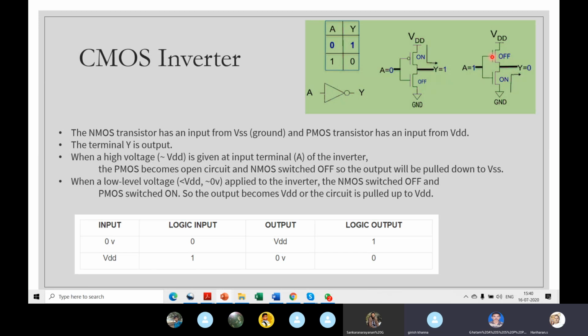So what happens? This PMOS is off now, so there is no path. This is cut off. The supply cannot go anywhere. This is off, it's a high resistance path. This NMOS is on, so it's a low resistance path, and the ground, 0, appears here. So when you give a 1, you get a 0.